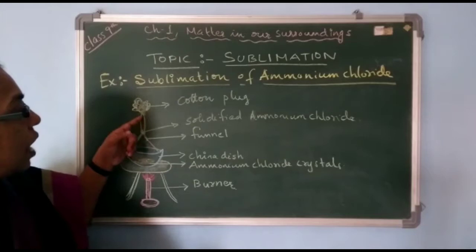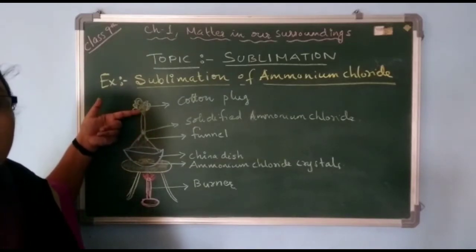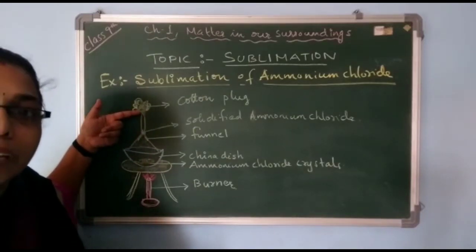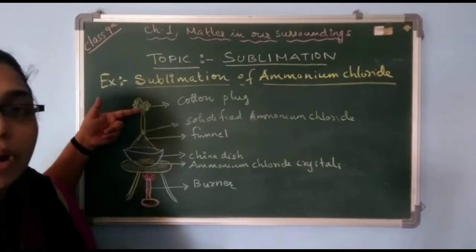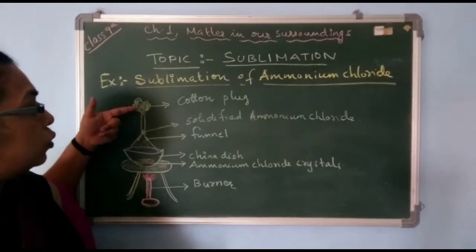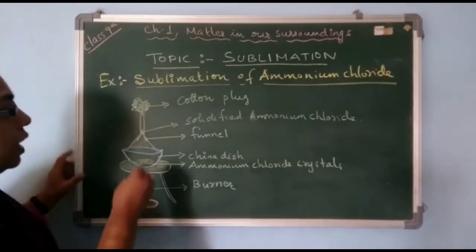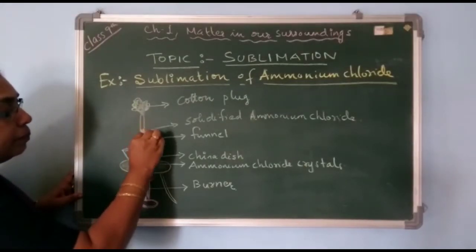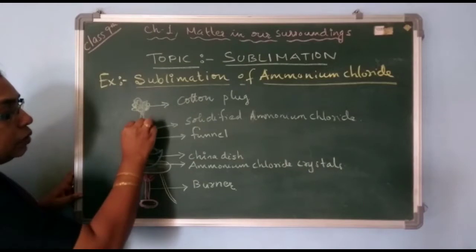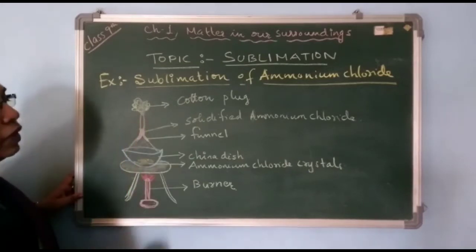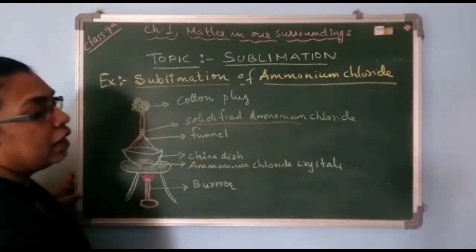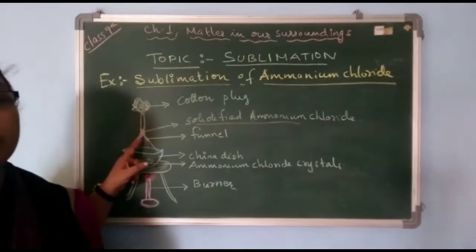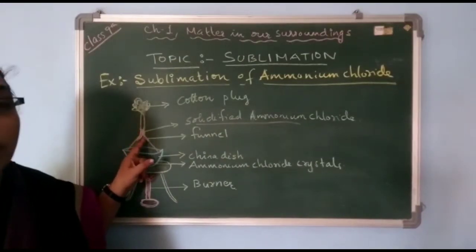When the vapors come to this end, they cannot go out because we have covered the opening with a cotton plug. So the vapors will come back and get solidified on the sides of the funnel. It gets solidified on the sides of the funnel, and this is the solidified ammonium chloride. We will get pure ammonium chloride which settles down here.